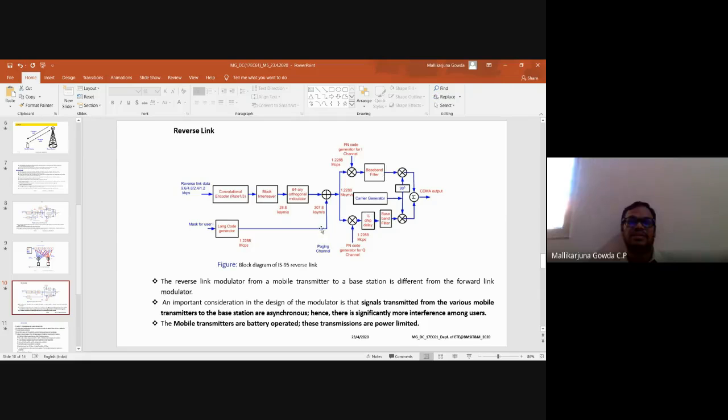So first, a convolutional encoder with coding rate 1/3 is used, right? Then here the long code generator, no decimation here, and this in-phase and quadrature path. In the quadrature path there is a delay of how much? 1/2 chip delay. Then the baseband filter and other things are the same. So that is what is discussed here.